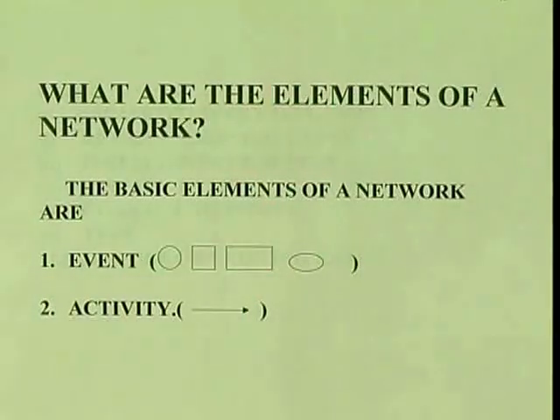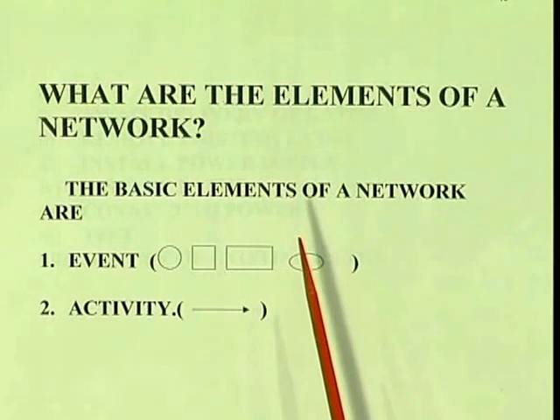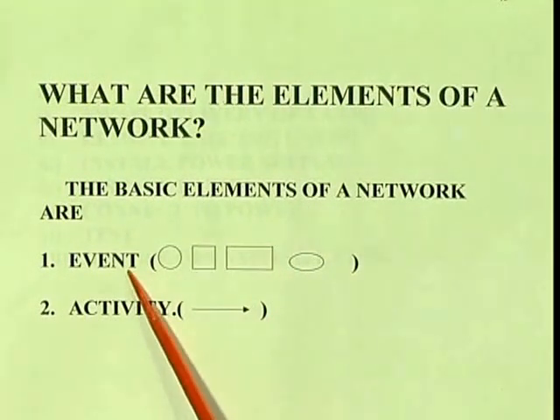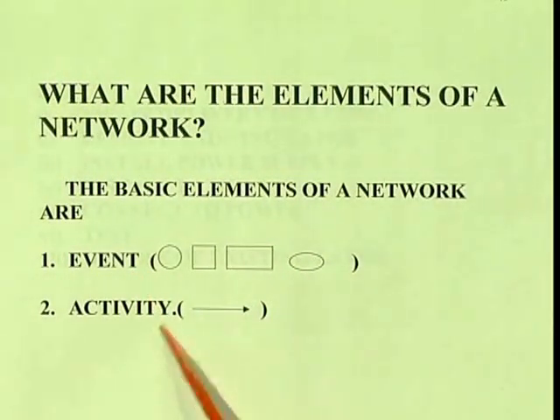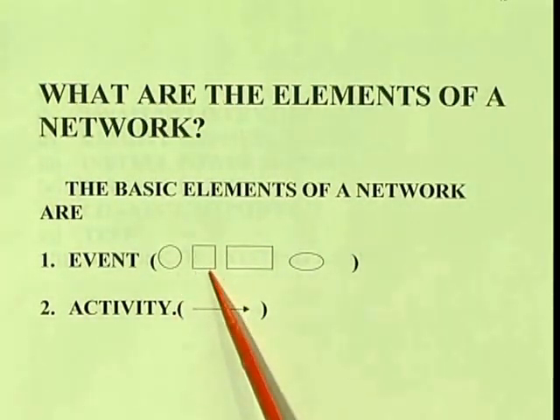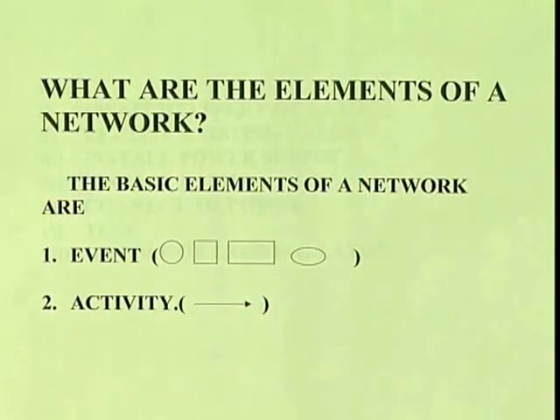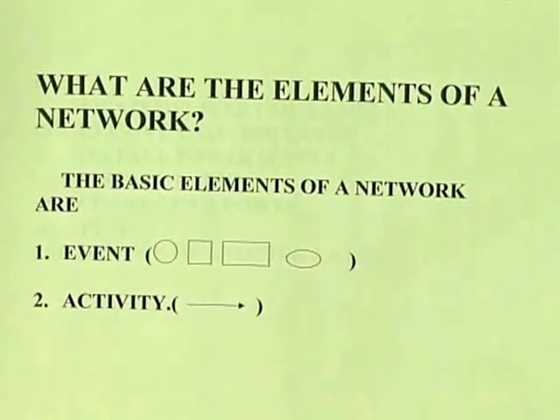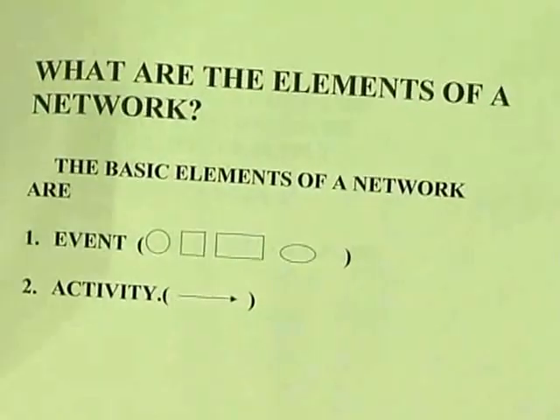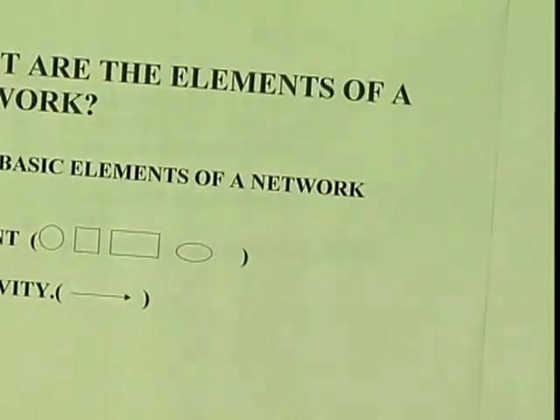Now, briefly, what are the elements of a network? There are two basic elements of a network, event and activity. An event is represented by either a circle, square, rectangle or ellipse. An activity is represented by an arrow. As I told earlier, a dummy activity is shown by dotted arrows. Now, let us see examples of activity and event.